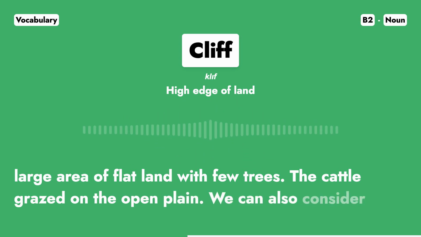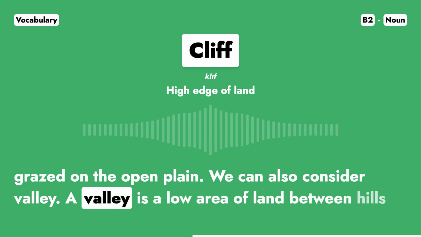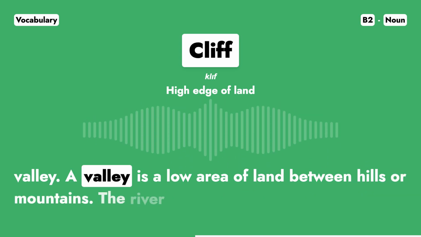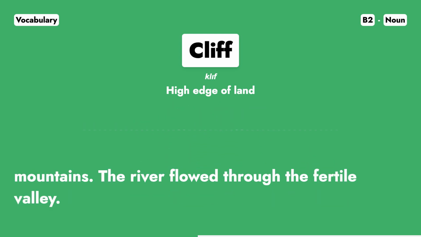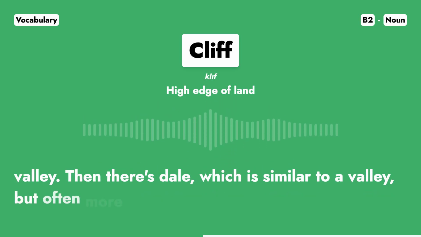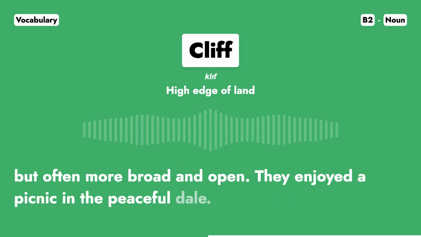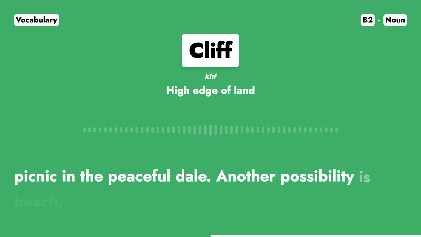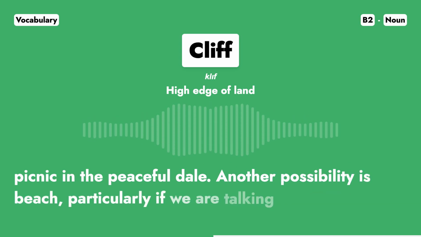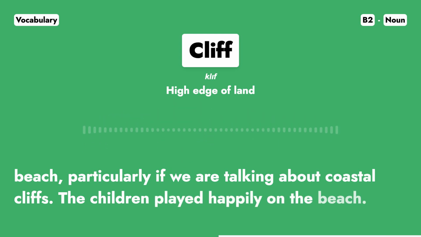We can also consider valley. A valley is a low area of land between hills or mountains. The river flowed through the fertile valley. Then there's dale, which is similar to a valley, but often more broad and open. They enjoyed a picnic in the peaceful dale. Another possibility is beach, particularly if we are talking about coastal cliffs. The children played happily on the beach.